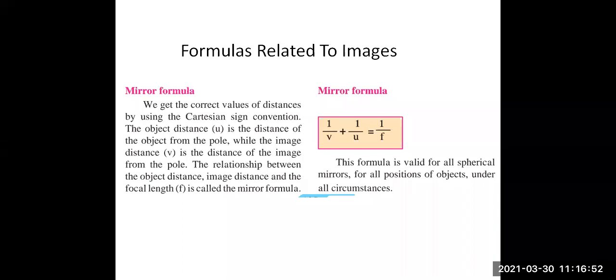Now this formula is valid for all spherical mirrors. All spherical mirrors means it is the same for concave and convex mirrors, for all positions of objects and under all circumstances. This formula will be applied for all the 6 circumstances which we have studied in the table formulated for concave mirrors, as well as for the one case which we have studied for the convex mirror.